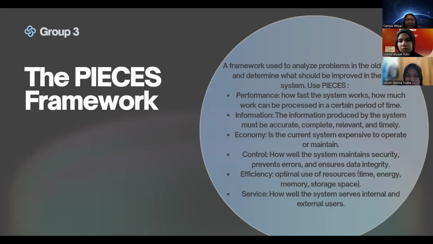Economy asks whether the current system is expensive to operate or maintain. Control is how well the system maintains security, prevents errors, and ensures data integrity. Efficiency is the optimal use of resources like time, energy, memory, and storage space. Service is how well the system serves internal and external users.